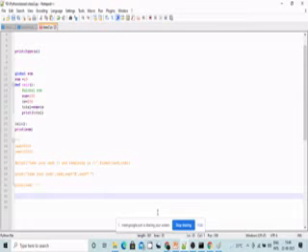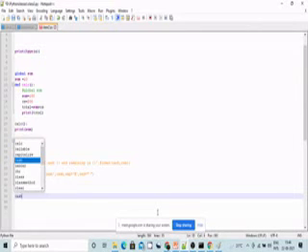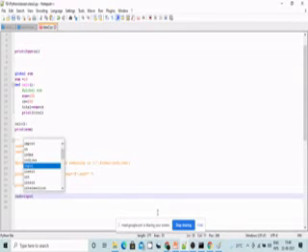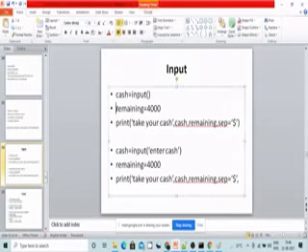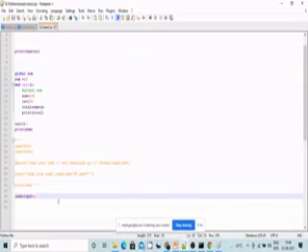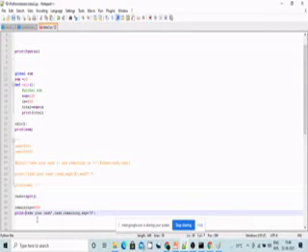For suppose I mention cash is equal to input, cash equal to input, and then what will it give as output?